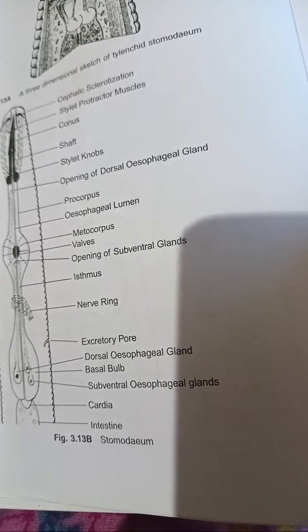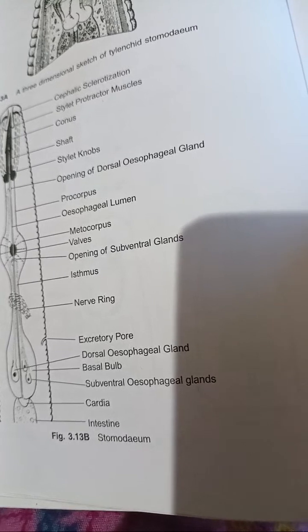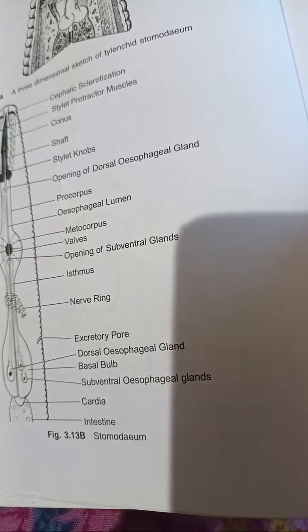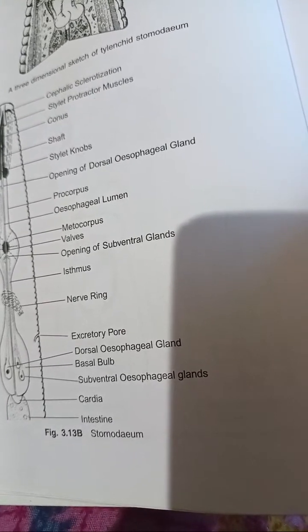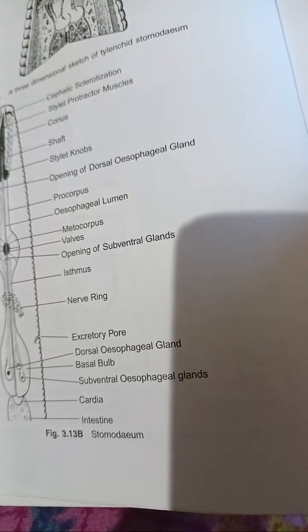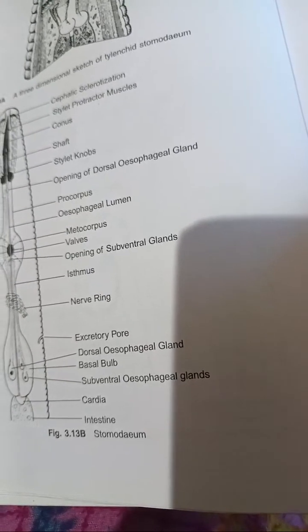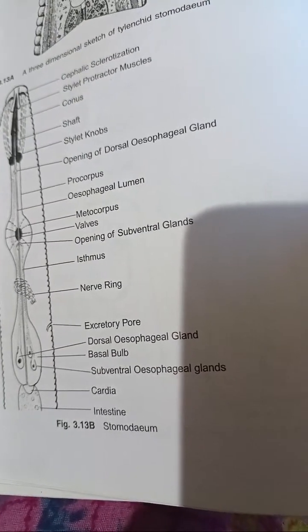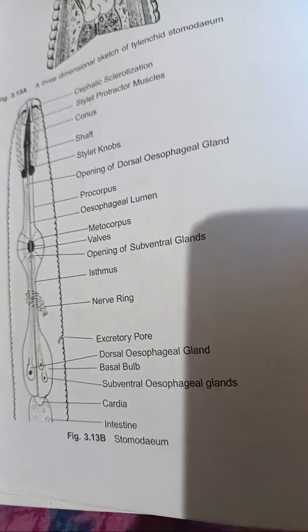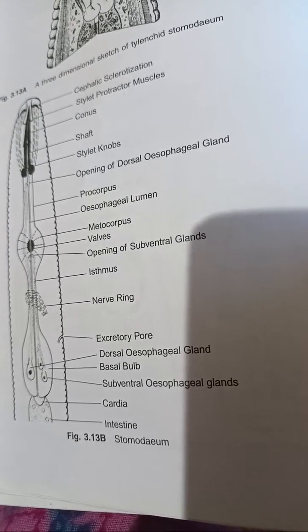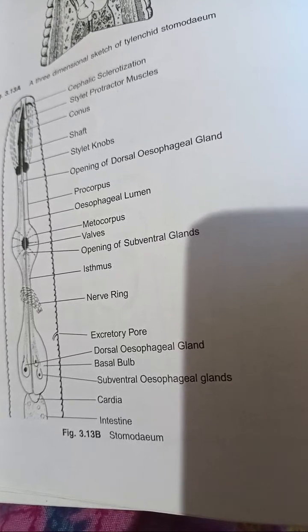And the body of nematode is bilaterally symmetrical, and the curvature, friends, of the nematode is always towards the ventral side except in Dorsalis, which is curved in a C shape towards the dorsal side. Every time this curvature of nematode, may be female, may be male, it is always towards the ventral side except in case of Dorsalis, which is C-shaped, and it is towards the dorsal side. And all the natural openings of nematode are situated on the ventral side.